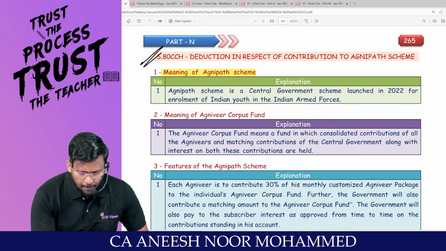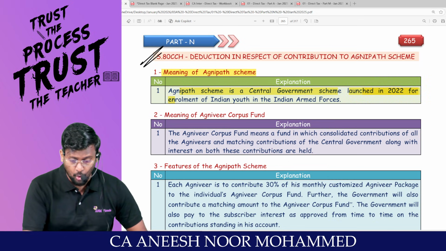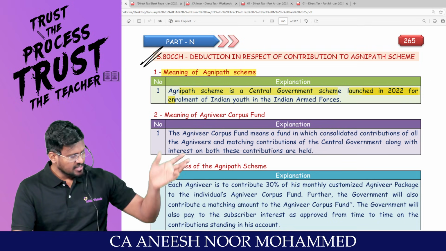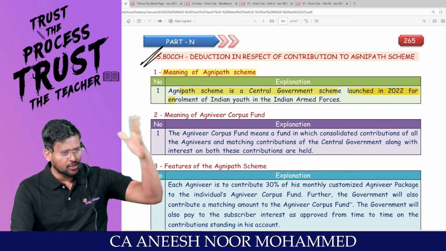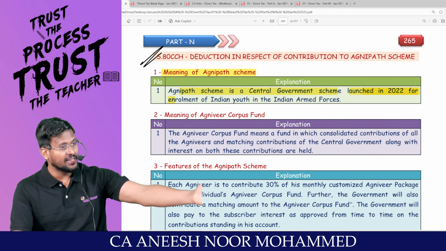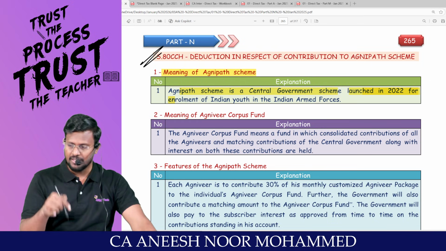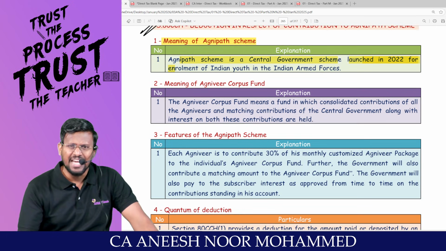Sir, the Agnipath scheme is a central government scheme launched in 2022 for enrollment of Indian youth in the Indian army. My dear lovable students, after your 10th standard, after your 12th standard, you be very strong physically, you come and join the army. In order to attract the Indian youth, the Indian government in 2022 came up with this scheme. What are the benefits of the scheme? Anyway, you are going to serve the Indian country.